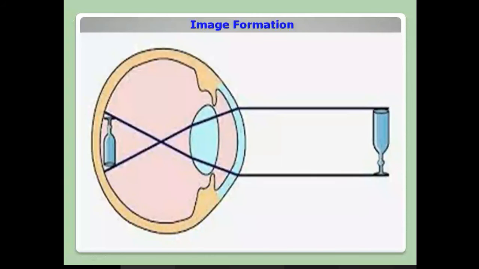In the brain center, if your image is inverted on the retina, your brain will understand it as a straight image. If your image is straight on the retina, your brain will understand it as an inverted image. So just the opposite of this happens in the brain center. This is how the image is formed on the retina and understood by the brain center.